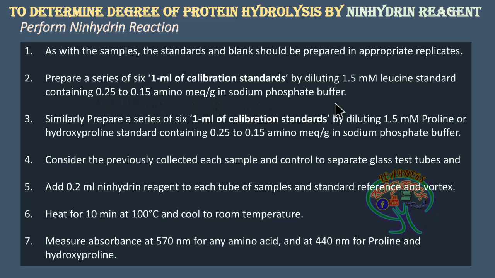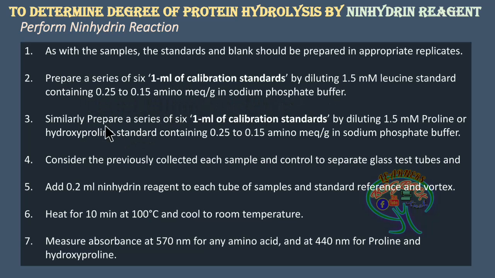So here the calibrations have to be diluted with the help of the sodium phosphate buffer. So each ml of this calibration has to have 0.01 to 0.15 amino milliequivalent per gram.